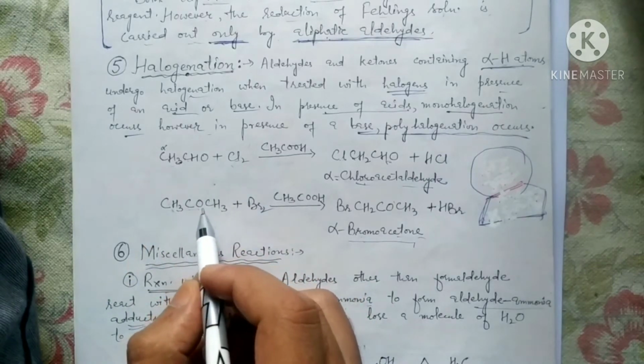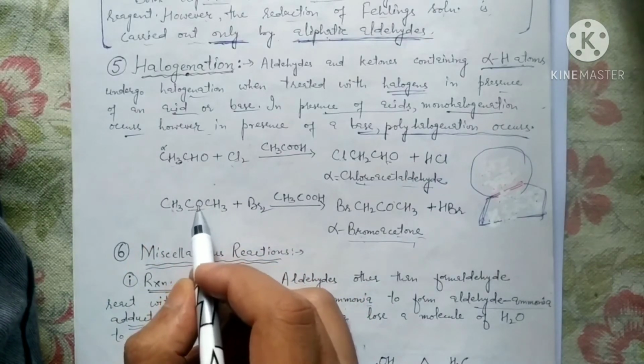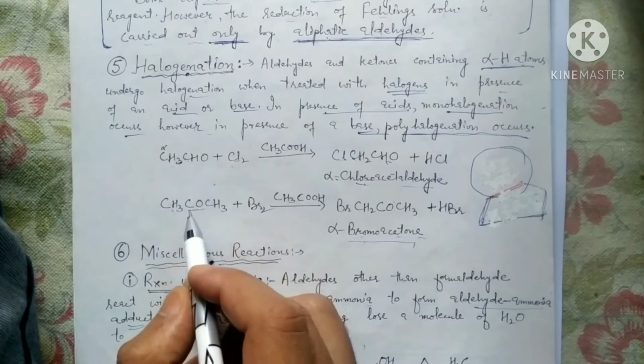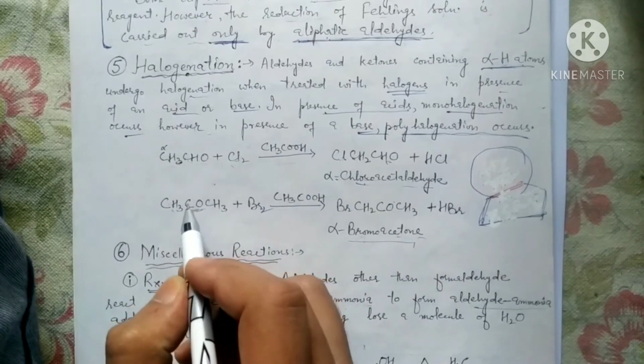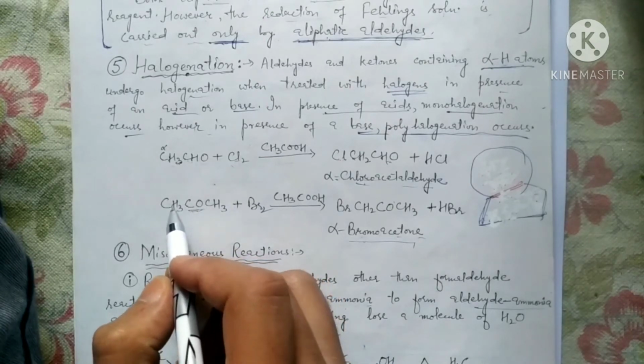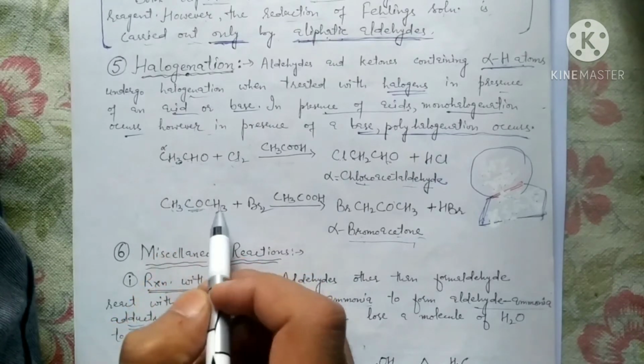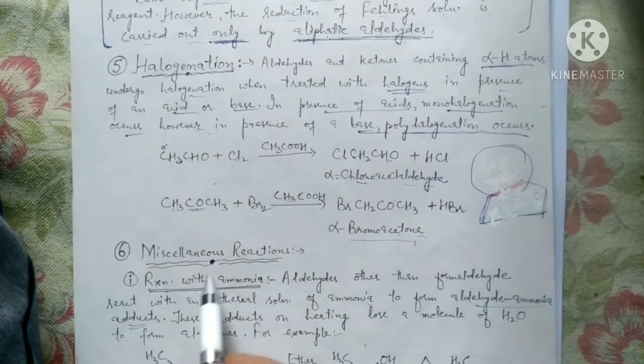And here what is the functional group? This is C double bond O, that is the keto group. This is the aldehydic functional group. Here it is the keto group. So here we are having alpha hydrogen from this side as well as from this side. So both sides can be utilized.